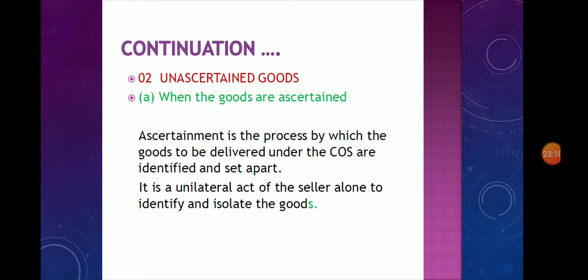So ascertainment is the process by which the goods to be delivered under the contract of sale are identified and set apart. It is a unilateral act of the seller alone to identify and isolate the goods.